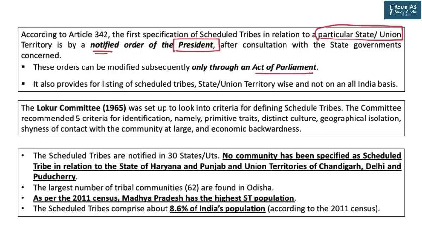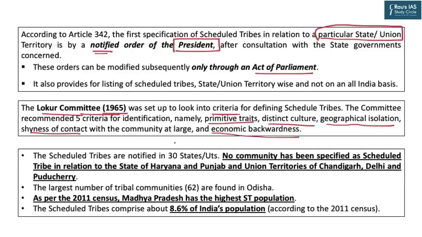The criteria generally that the executive follows for declaration of a scheduled tribe has been given by the Lokur Committee, which was formed in 1965. The committee specifically was formed to look into criteria for defining scheduled tribes, and the committee gave 5 criteria. Number 1, the tribe should show primitive traits in their way of life, in their habitats, in their economic activities, in their agricultural practices, etc. They must have a distinctive culture. They must have geographical isolation, shyness of contact with the community at large, and economic backwardness.